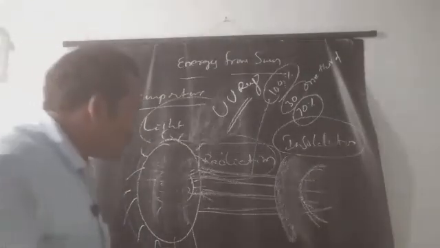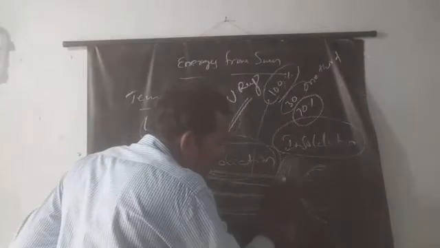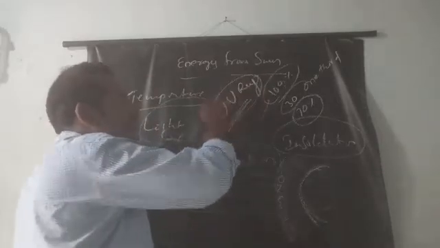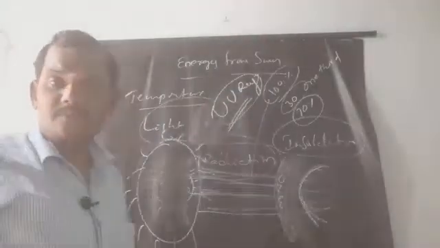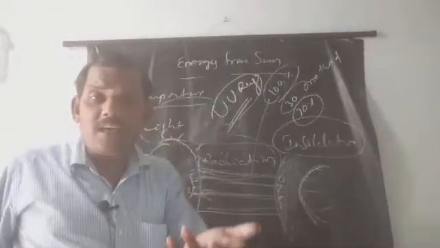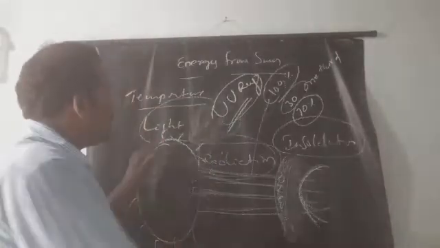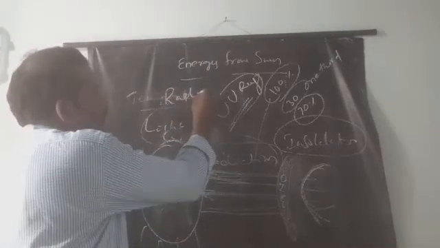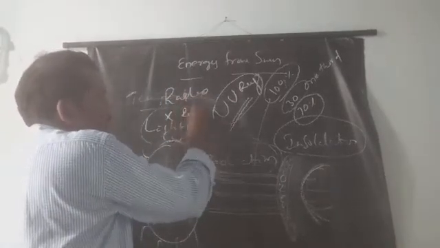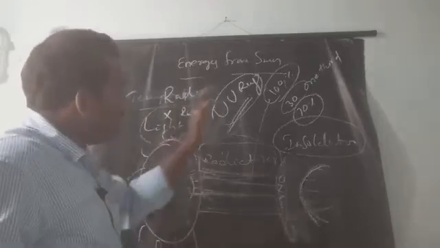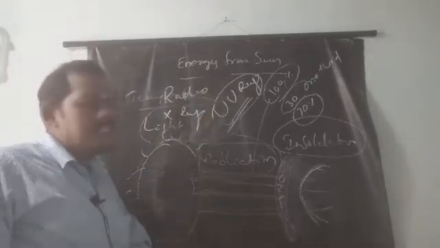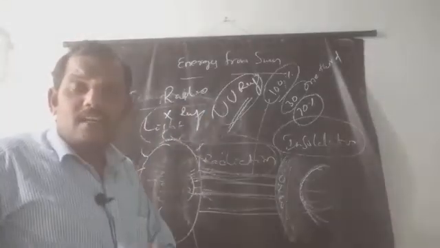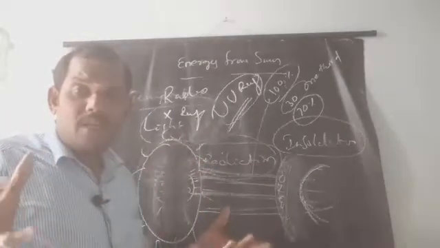Why? Because one of the layers, called the ozone layer, protects the earth from UV rays. Another type of rays are also released by the sun, called radio waves, and X-rays. Radio waves, X-rays and UV rays are dangerous, very powerful rays.